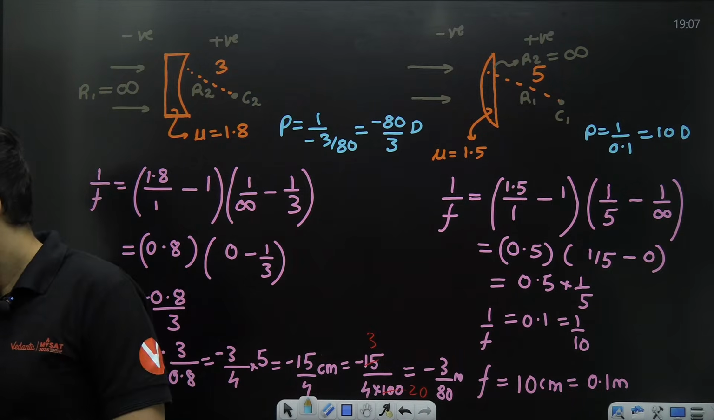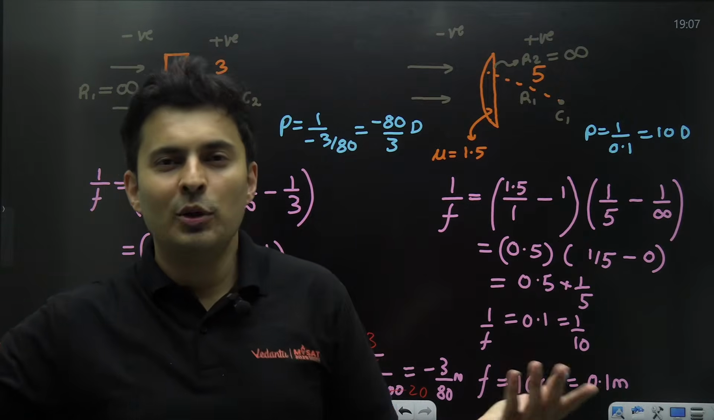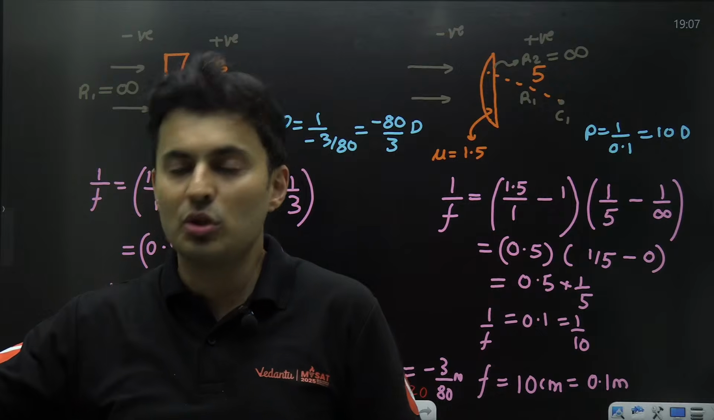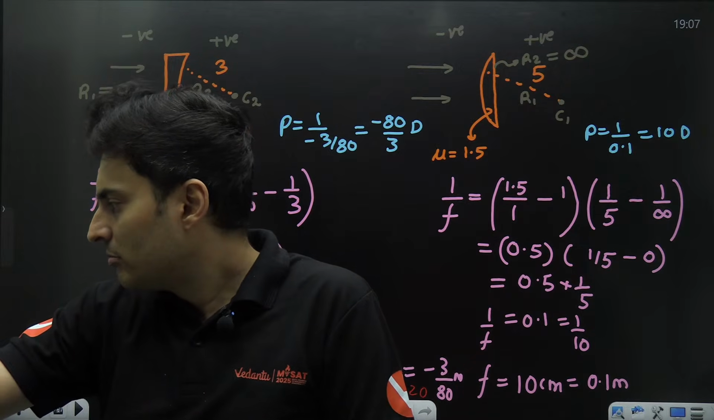Cool? Yeah. Diopter is just a unit. Like what is the meaning of Newton? Or what is the meaning of Joule? Just a unit. Okay. So, yeah.